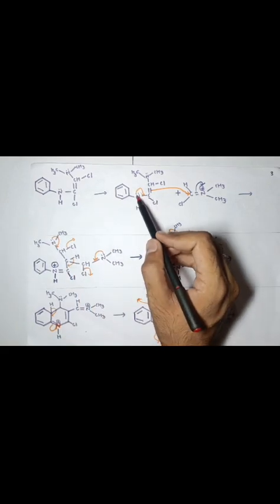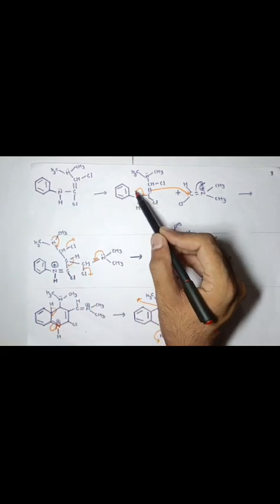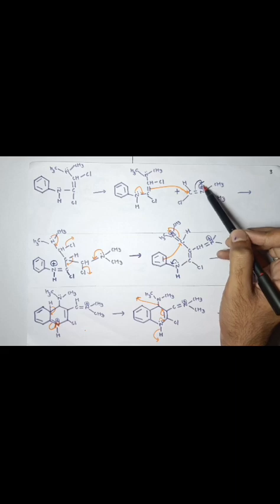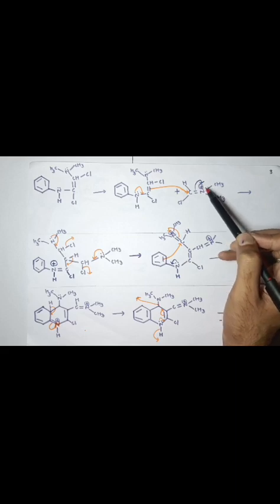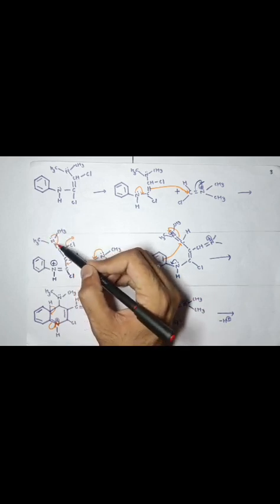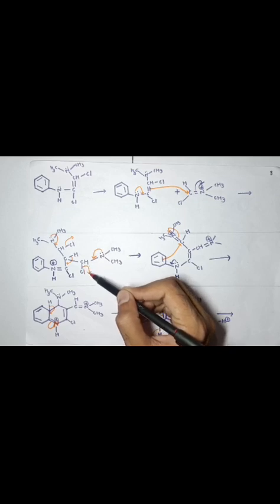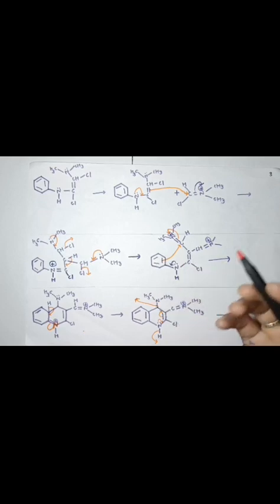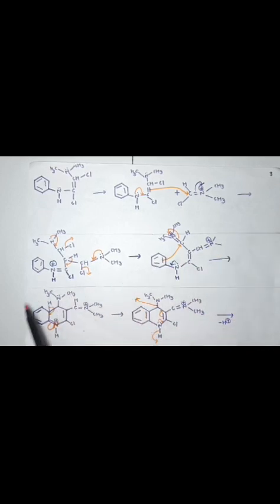Now again nitrogen donates its lone pair. Nitrogen behaves as a nucleophile, this bond attacks the carbon, and the pi bond's electrons transfer to the nitrogen. Now the final structure becomes like this. Now nitrogen donates its lone pair and chlorine is removed. Now again this bond transfers to the carbon and a carbon double bond is formed, and nitrogen donates its lone pair. Again nitrogen behaves as a nucleophile and this group will be removed. The final structure is like this, and now it undergoes cyclization and the structure will become like this.